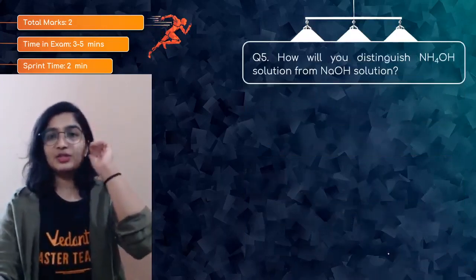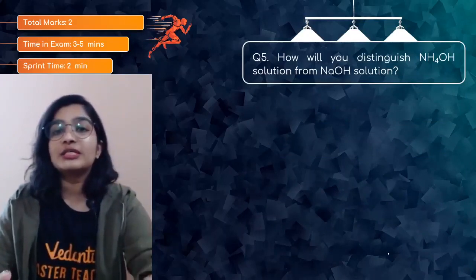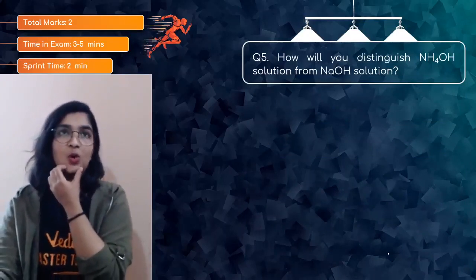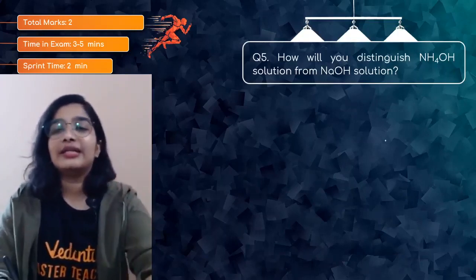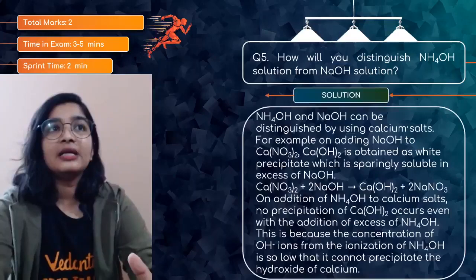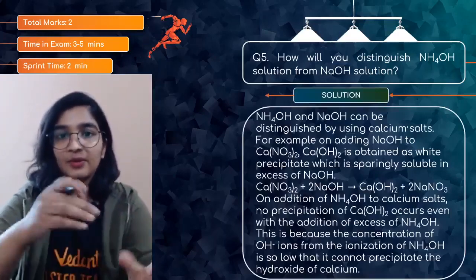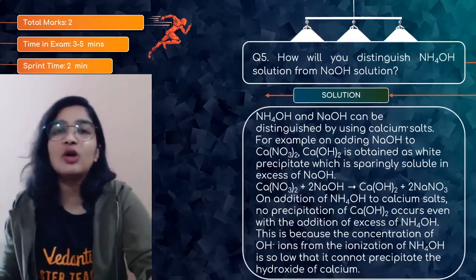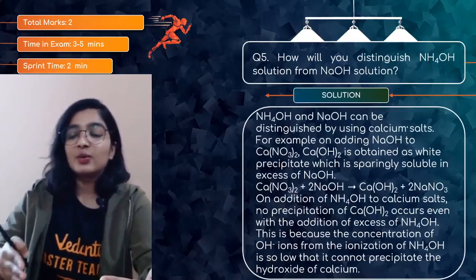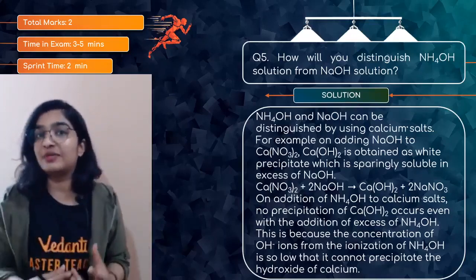So next is question number 5. How will you distinguish NH4OH solution from NaOH solution? Okay, so you can take calcium here. Calcium hydroxide precipitate will be formed with NaOH. When you take any calcium salt like calcium nitrate and make it react with sodium hydroxide, you will get Ca(OH)2, which is a white precipitate.